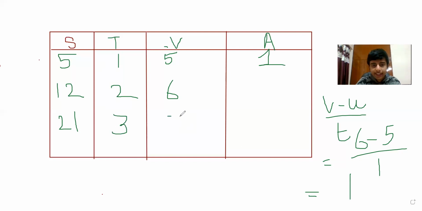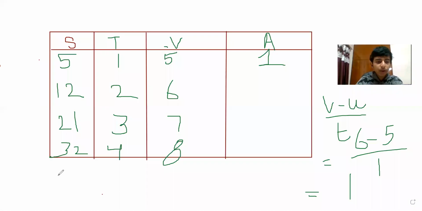And then what is going to be the velocity? 7. Here 32, 4 seconds. Velocity is going to be 8. Now we can easily calculate that. After that we can calculate instantaneously, at the same time. Next is going to be 45, and this can be 5. So this will be 9, like this, I can say.